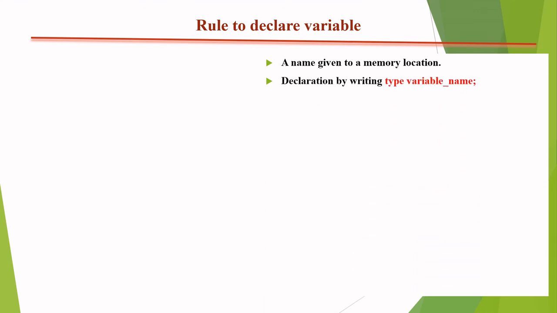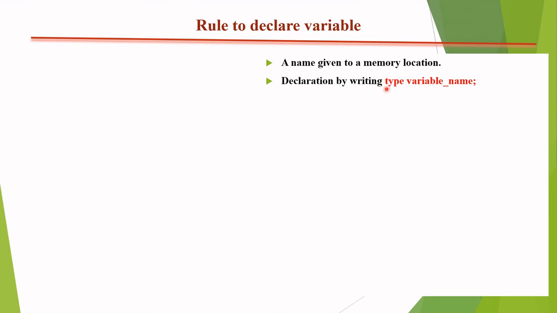The next, the declaration is written by type variable_name. Don't think that we must write the underscore; it is nothing. Type means the data type: integer, character, float, whichever type of data we want. Like if the user wants to enter 2.3, which kind of information do I need? I need float, because with float we can define the decimal point. If I want to enter only a character, which type declaration do I use? Char, because with char I can define a character.